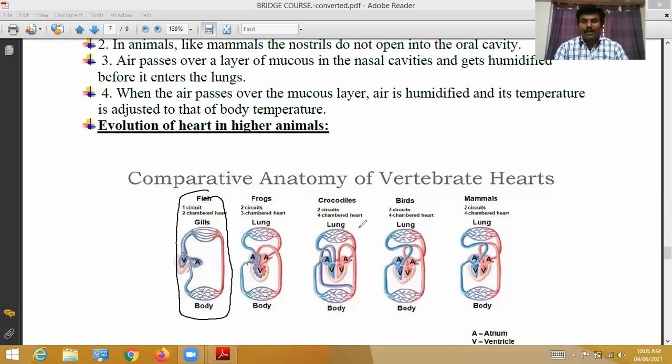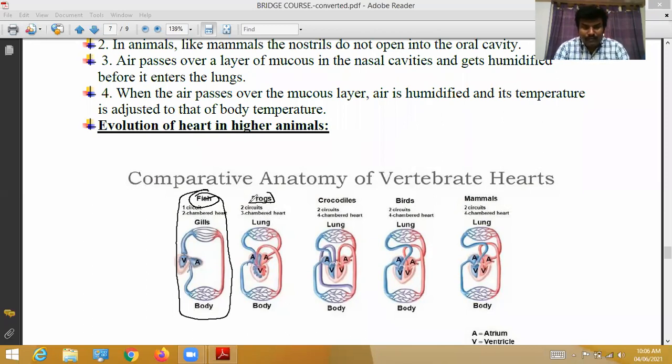Those two-chambered hearts can efficiently supply blood to body parts, but only in some peculiar organisms, especially fish. According to the fish body, the two-chambered heart can efficiently supply blood.